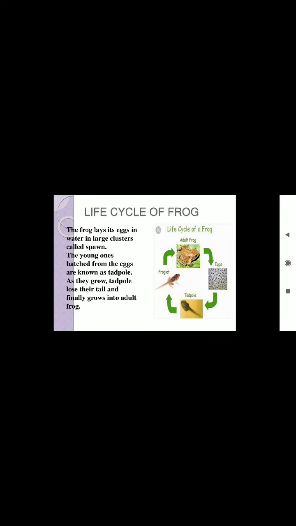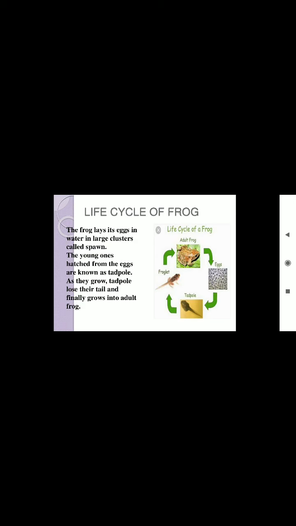Life cycle of frog. Amphibians can live on land as well as in water. Frogs start their life in water. Female frogs lay thousands of eggs at a time. This collection of eggs is called frog spawn.